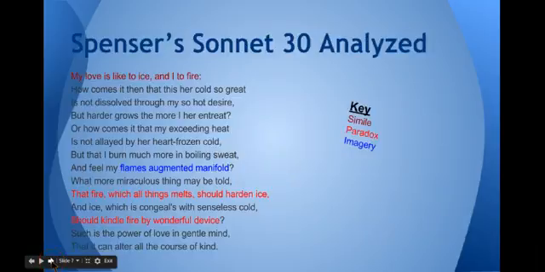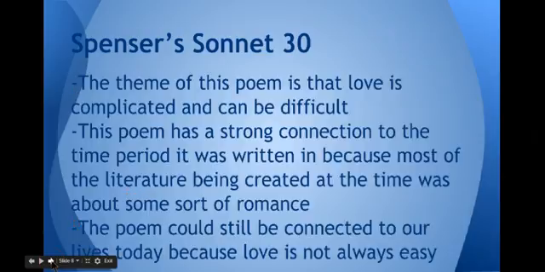Spenser's Sonnet 30 analyzed. Like the other poem, I just highlighted everything that was important in this and everything that contained poetic elements. The theme of this poem is that love is complicated and can be difficult. This poem also has a strong connection to the time period it was written in, because most of the literature at this time was about romance. And the poem could still be connected to our lives today because love is not always easy.